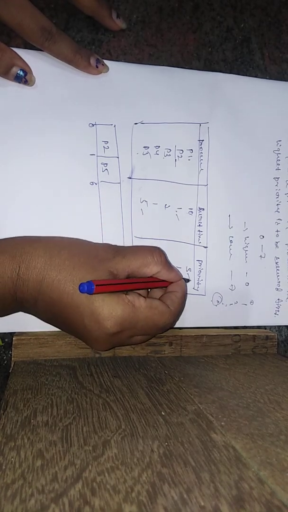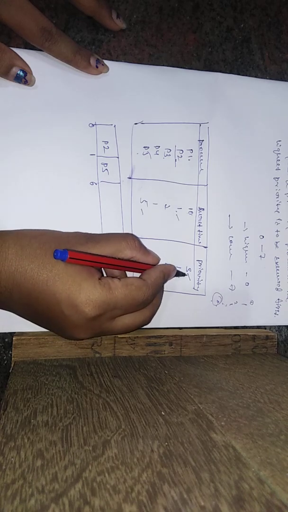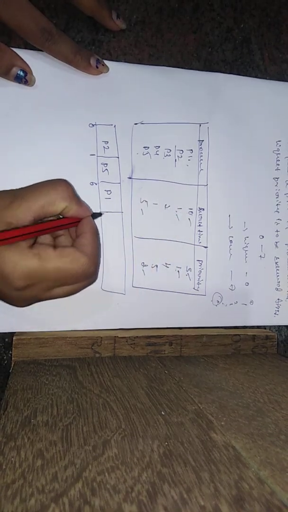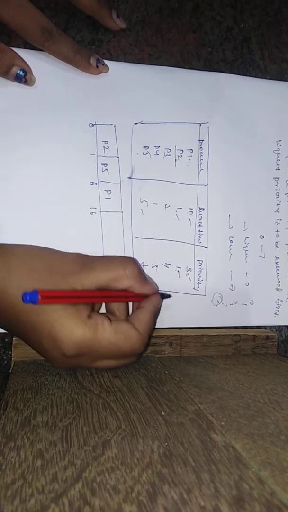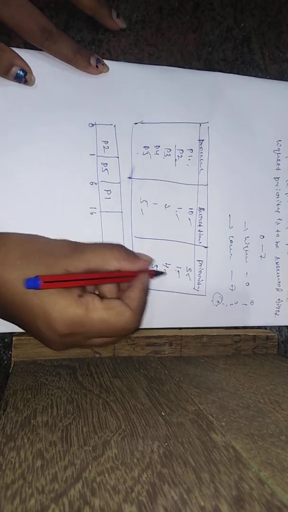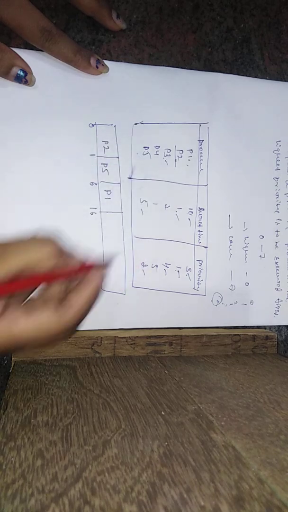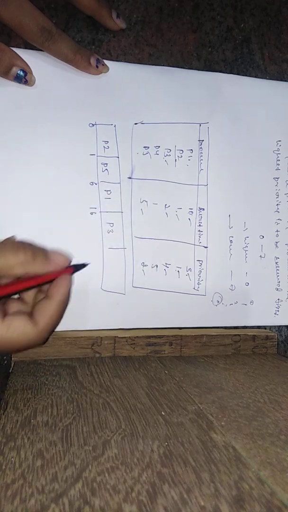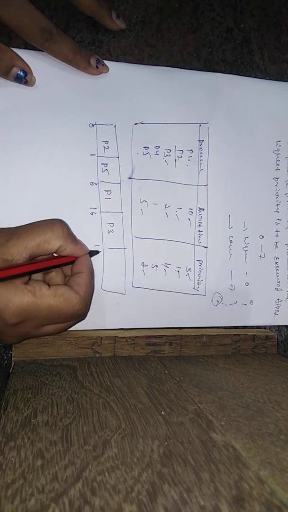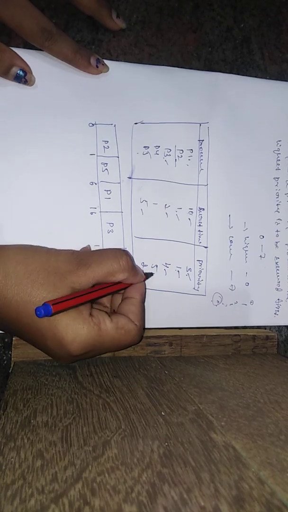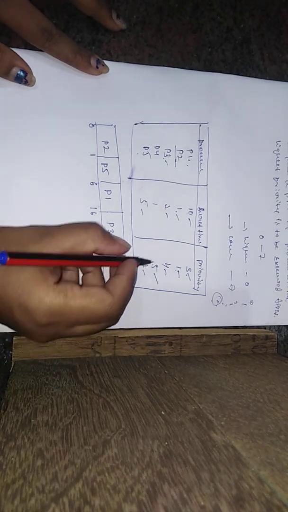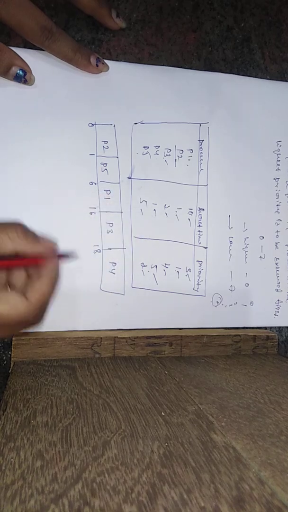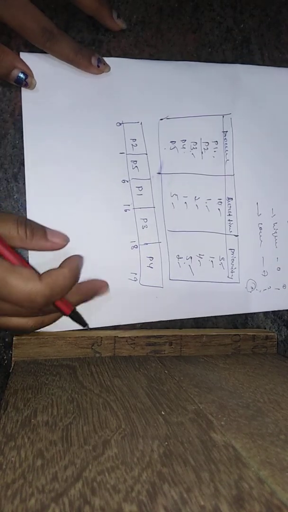Then priority 3 is process P1. Its burst time is 10, and 10 plus 6 is 16. Next is priority 4, which is process P3. P3 burst time is 2, and 16 plus 2 is 18. The remaining one is priority 5, which is process P4. Its burst time is 1, so the total is 19. How do we calculate the average time?